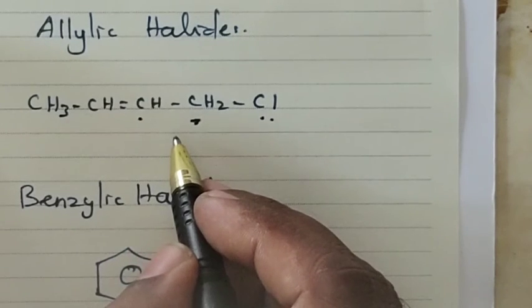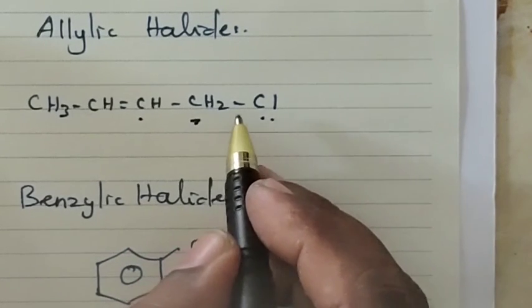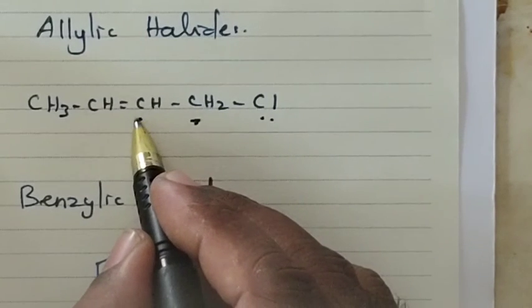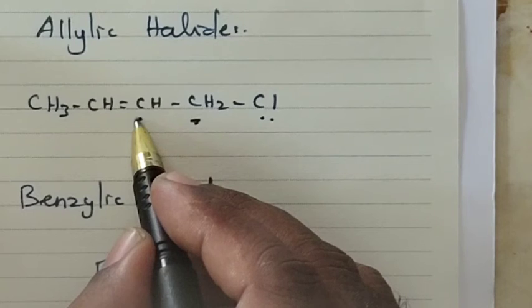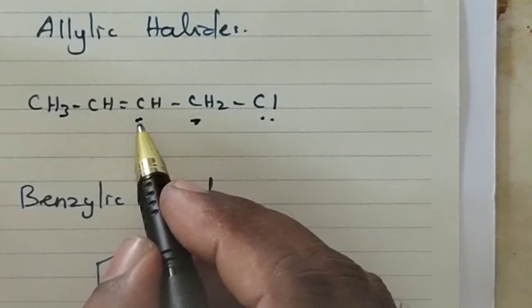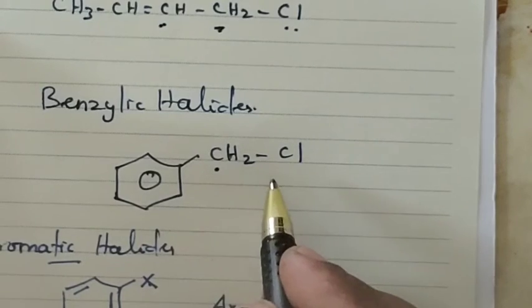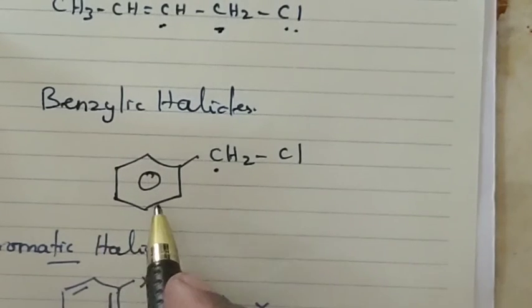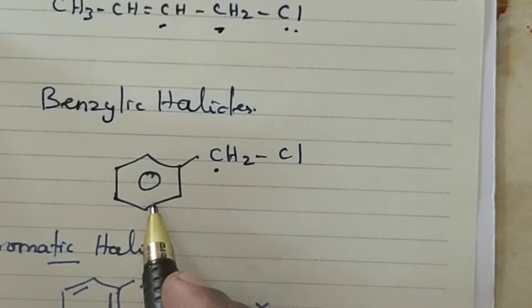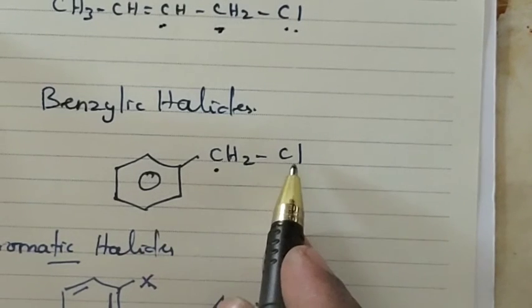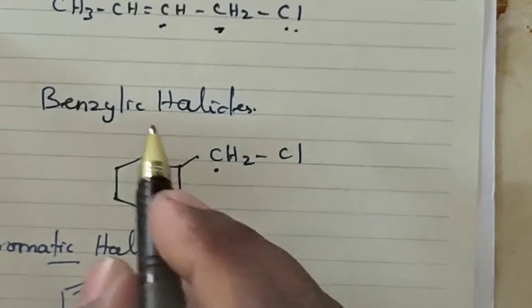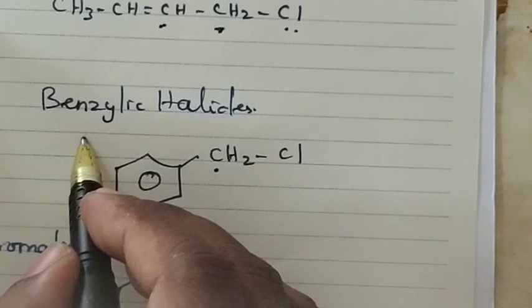In a haloalkane, if the carbon which carries the halogen atom is bonded to a double bonded carbon, then it is called allylic halide. If the carbon which carries the halogen is bonded to an aromatic ring, then it is called benzylic halide.